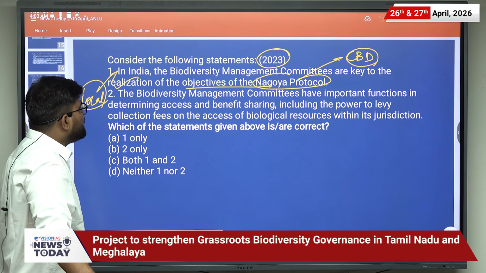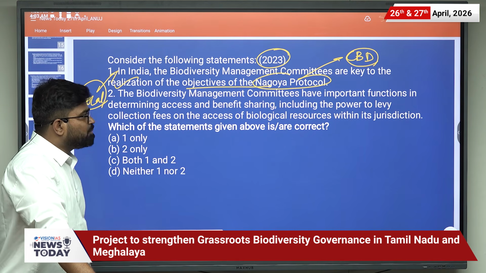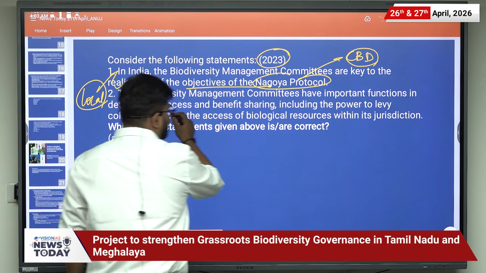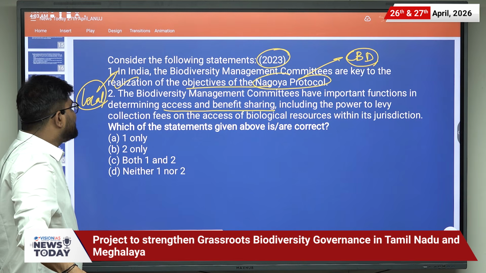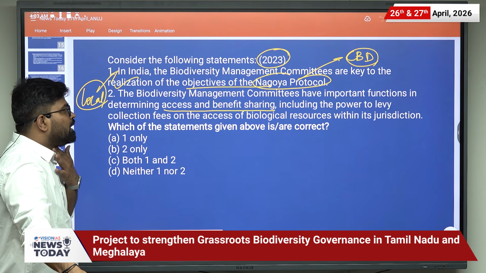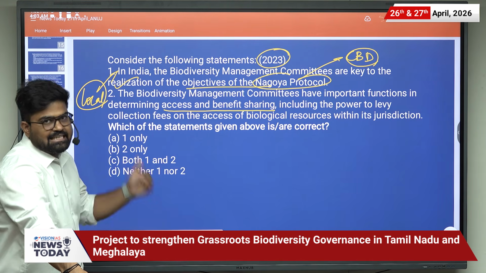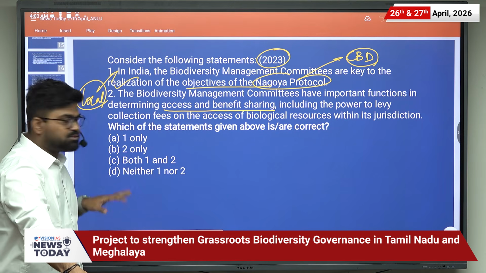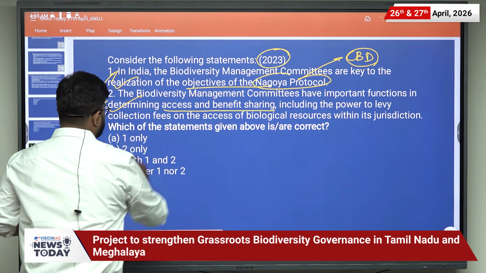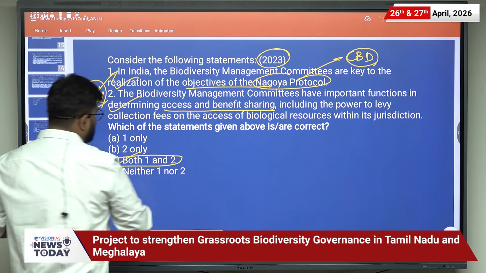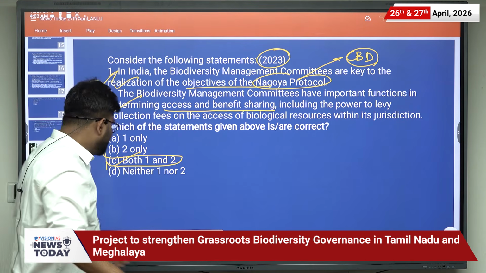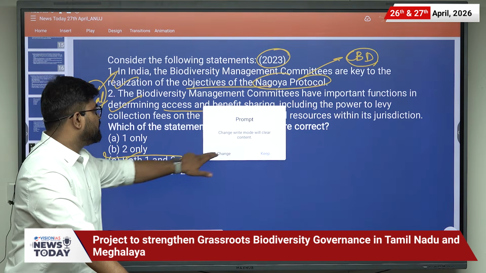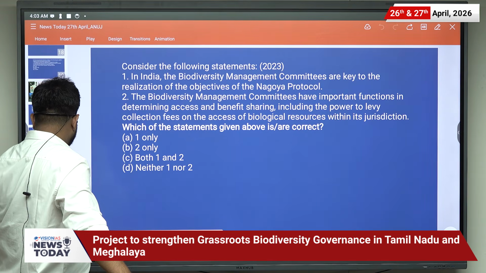Second, the Biodiversity Management Committees have an important function in determining access and benefit sharing, including the power to levy collection fees on the access of biological resources within their jurisdiction. So this is also a correct statement. The answer is both 1 and 2. With this, we have completed this news. Now let us move to the next news.